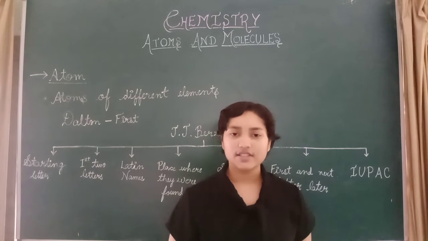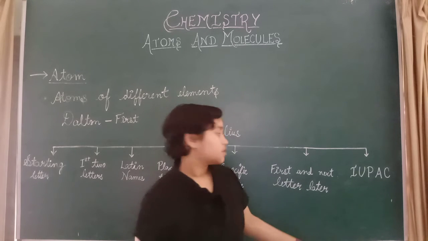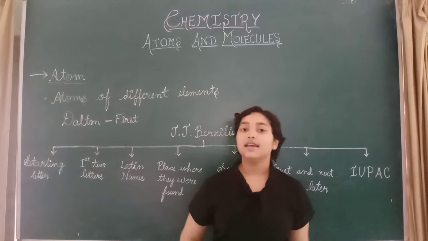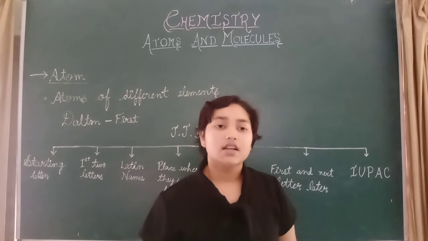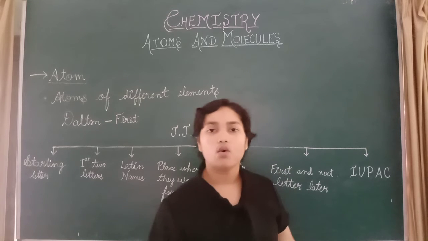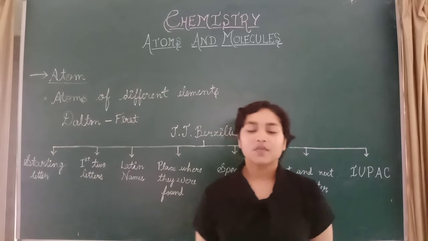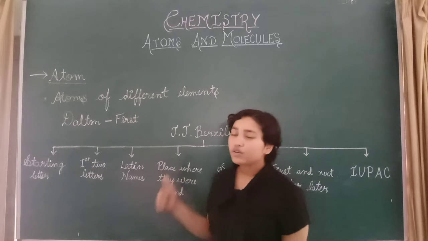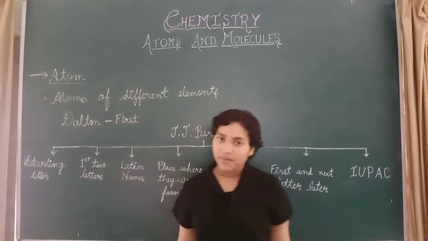IUPAC is deriving them. They have the full authority to write down the symbols with their own ideas. So this was how to write the symbols of different elements.